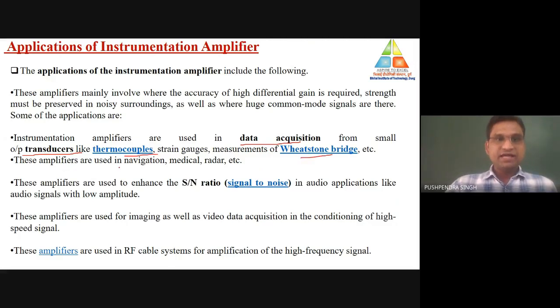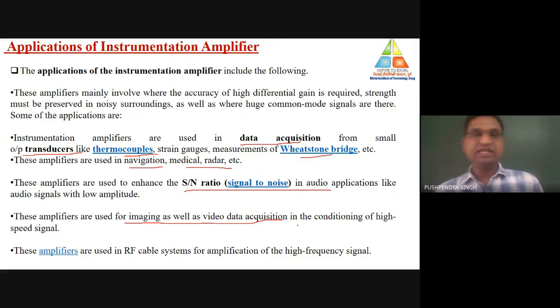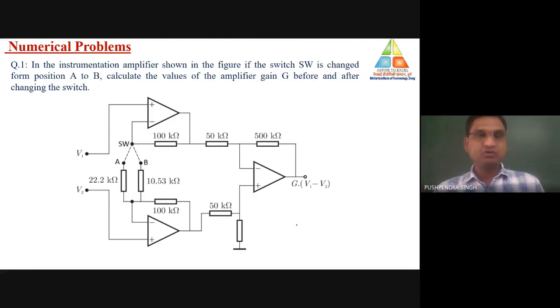These amplifiers are used in navigation, medical, and radar. These amplifiers are used to enhance the signal to noise ratio in audio applications, and they can also be used in imaging as well as video data acquisition. So these are the application areas of the instrumentation amplifier. I hope that much part would be clear to all of you.